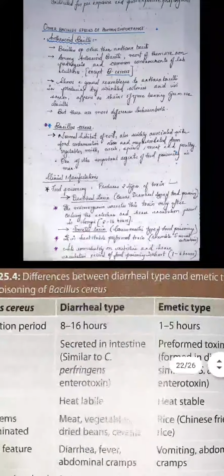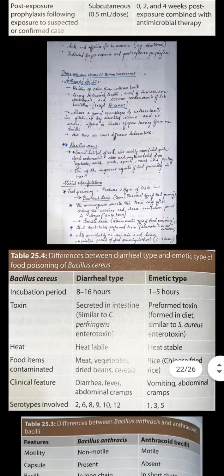So let's go for the differences. Incubation period of diarrheal type is longer, that is 8 to 16 hours, and emetic type is 1 to 5 hours. The toxin of diarrheal type is secreted in the intestine. Only once it reaches the intestine it is secreted, which is similar to Clostridium perfringens toxin in structure and progress. I mean, like they resemble the enterotoxin of Clostridium perfringens.